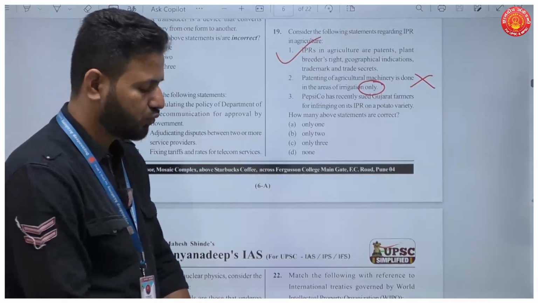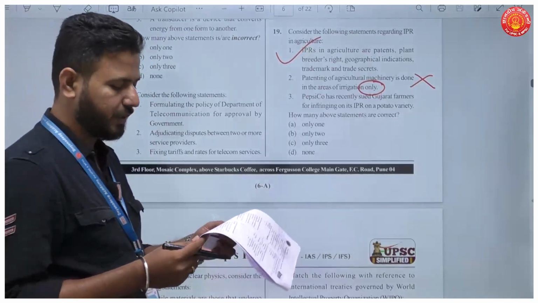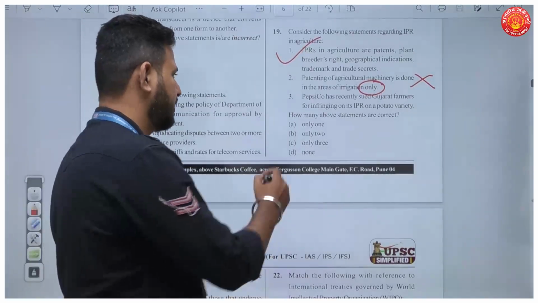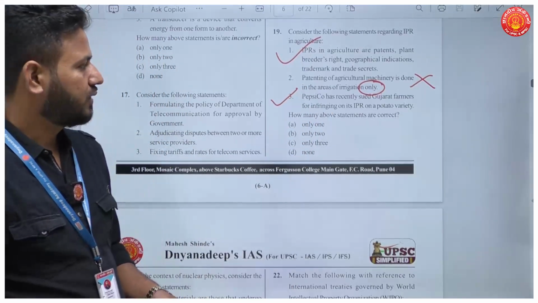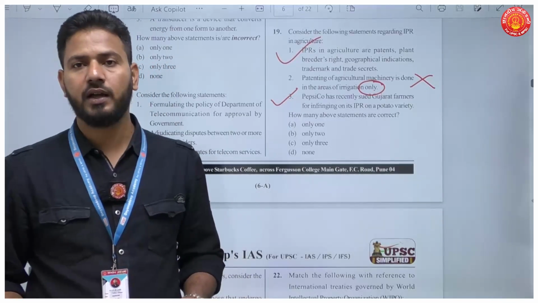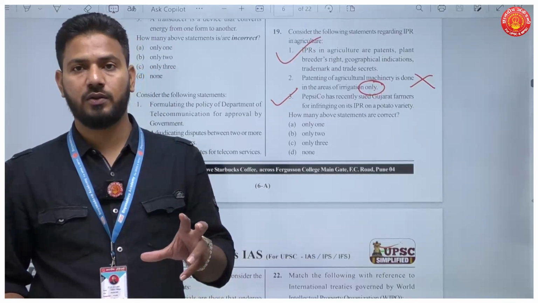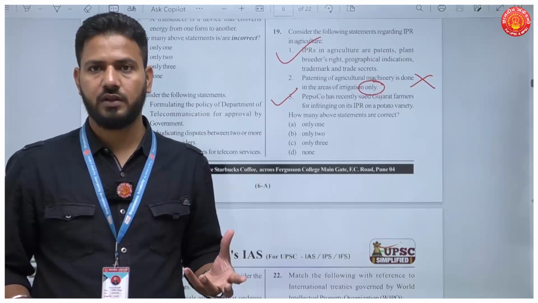PepsiCo has recently sued Gujarat farmers for infringing on its IPR on a potato variety. This was a very important case in India, because PepsiCo brought into India a variety of potato which was specifically bred for making potato chips.